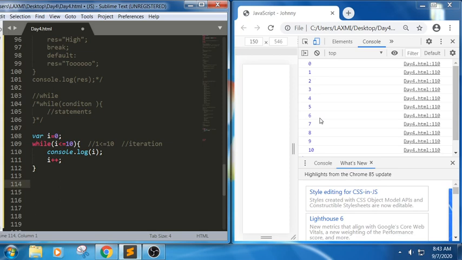So for example, if I want to decrement the values of it, how can I write? We just need to write minus minus. So it will try to decrement the values of it. So this is about the while.